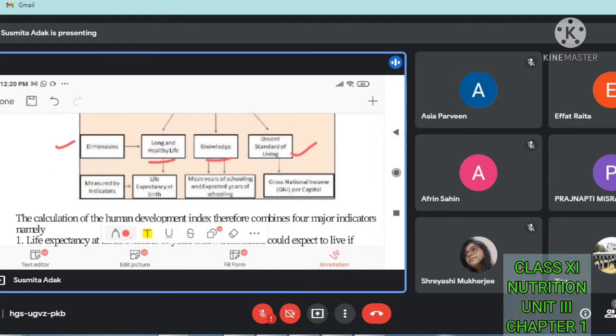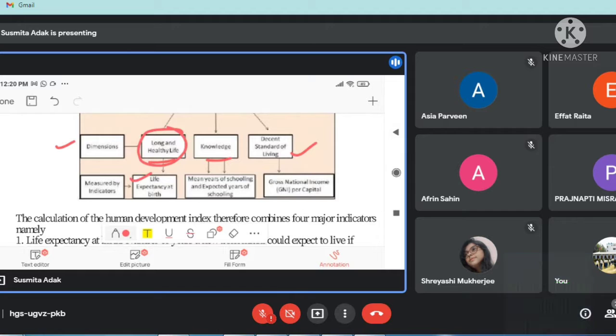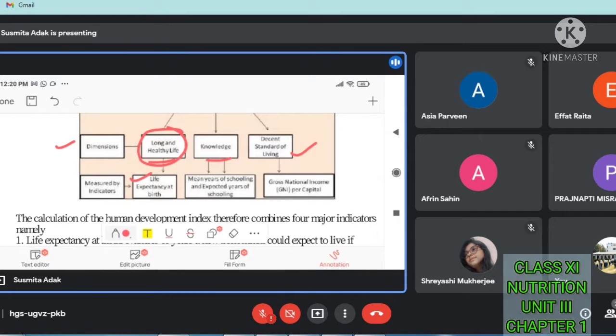So long and healthy life is measured by life expectancy at birth, means at which age the average humans are dying, how much period they are living.